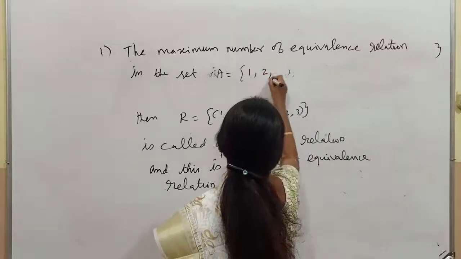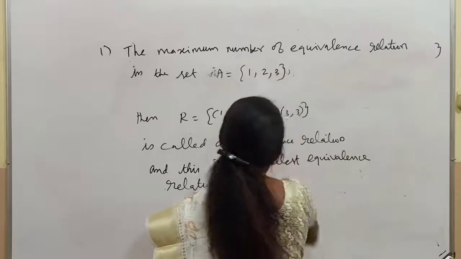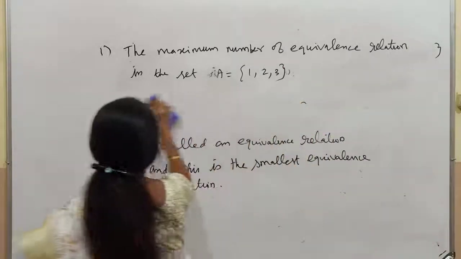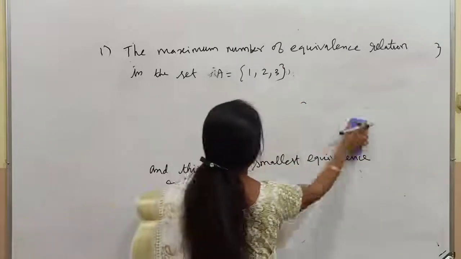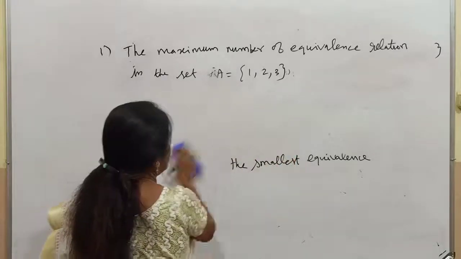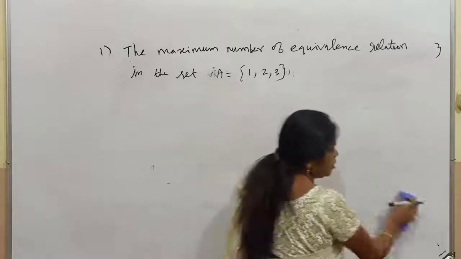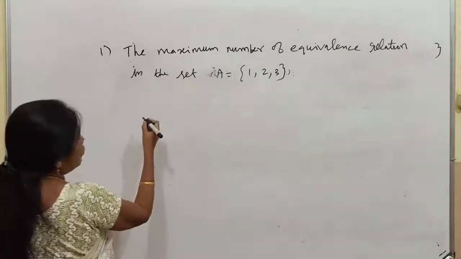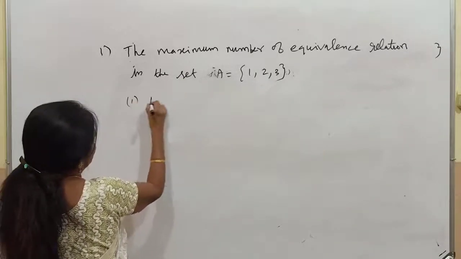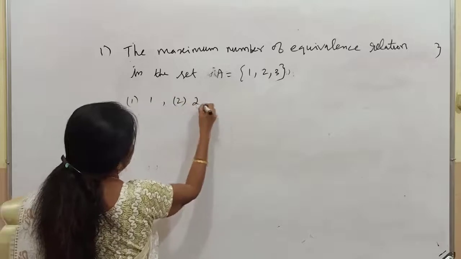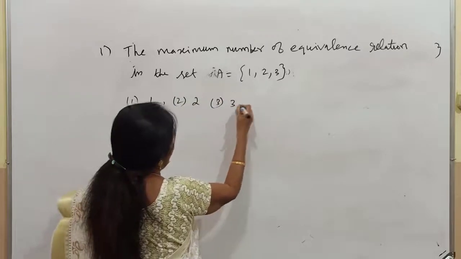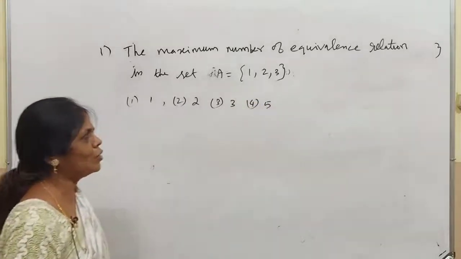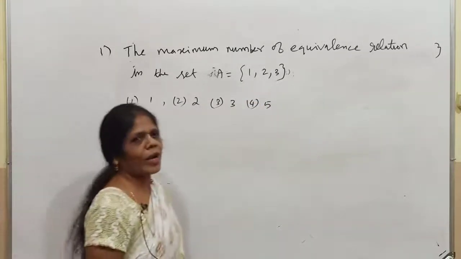It is just a KCET problem. Now listen. The first option is 1, second option is 2, third option is 3, and the fourth option is 5. Right. Now I am going to write all the 5 equivalence relations.